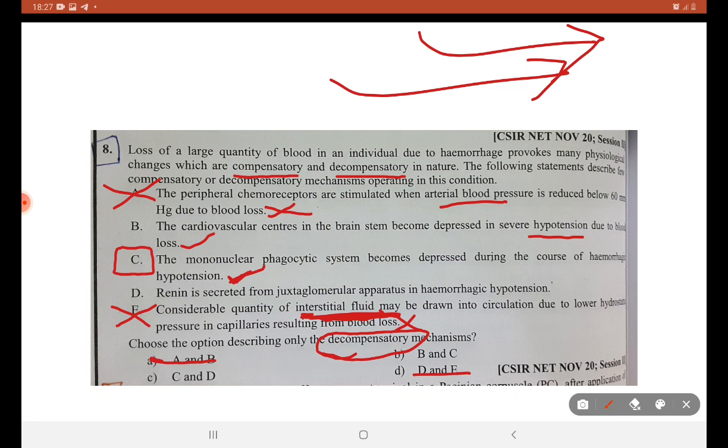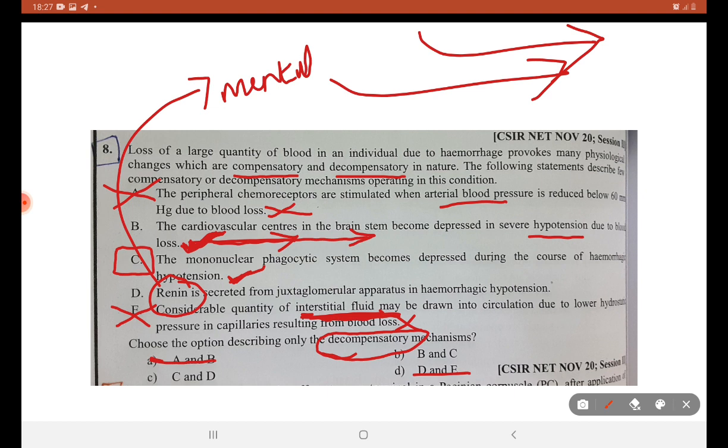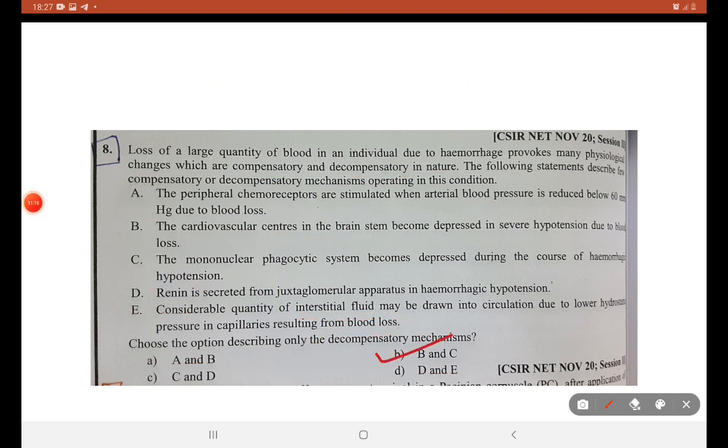Cardiovascular centers in the brainstem become depressed in severe hypotension conditions due to blood loss. This is an abnormality condition where the whole individual reacts. This leads to a change in the individual's overall mental consciousness. But if renin is secreted from the kidney, it doesn't affect the overall mental consciousness of an individual. So B and C have more prominence of becoming the answer. B is the right option.